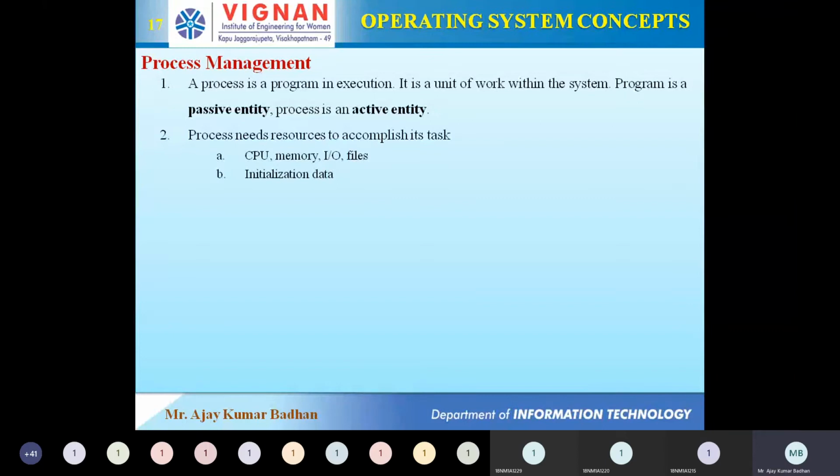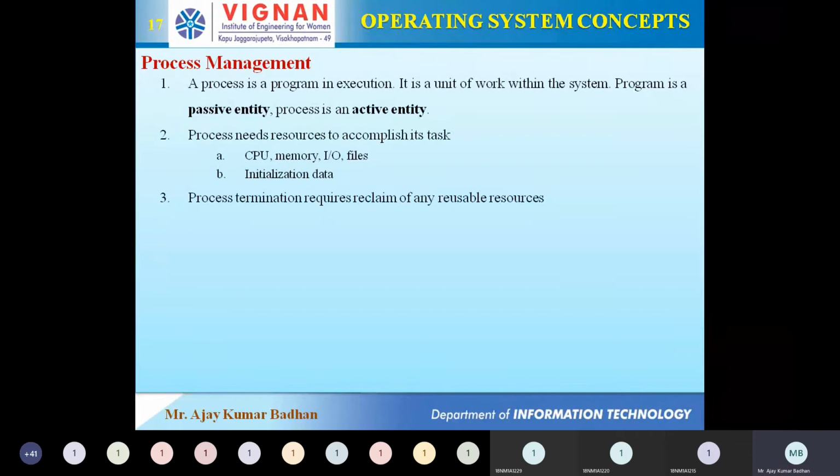Those resources may be in the format of CPU cycles, or memory, or I/O devices and files. Now, apart from that, there is initialization of the data, like if people are giving int a, b, c, a equal to 10, b equal to 20. So that is initialization. That information also needs to be stored somewhere. So whenever a process is executing, it definitely requires several different types of resources.